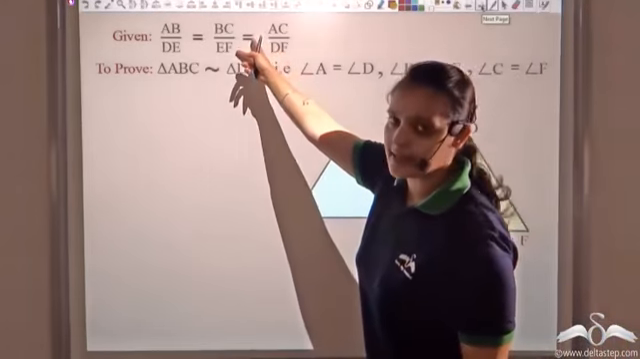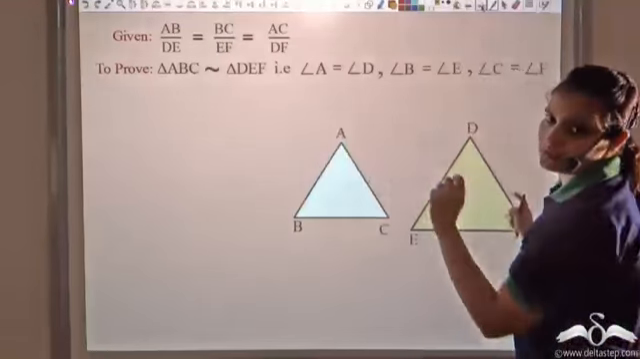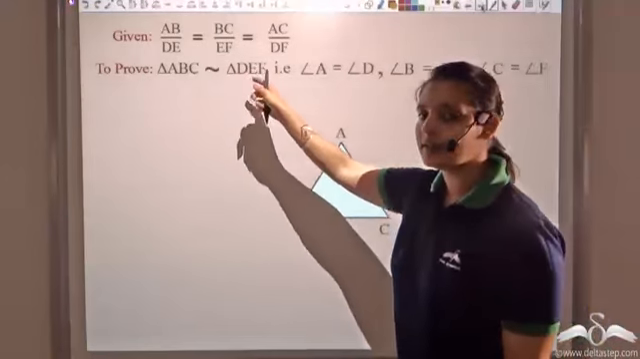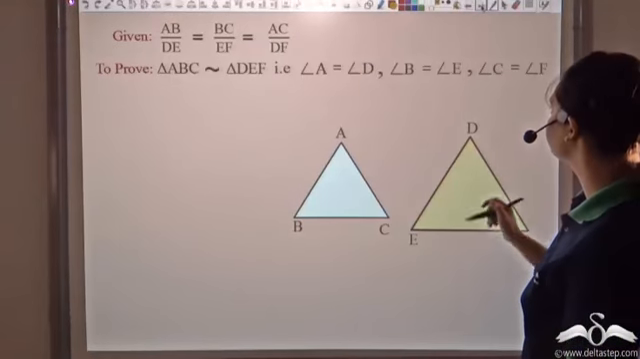We know that the sides are proportional. All I need to prove is that the angles are also equal. So to prove that they are similar, I want to prove that the angles would be equal. So how do I proceed?